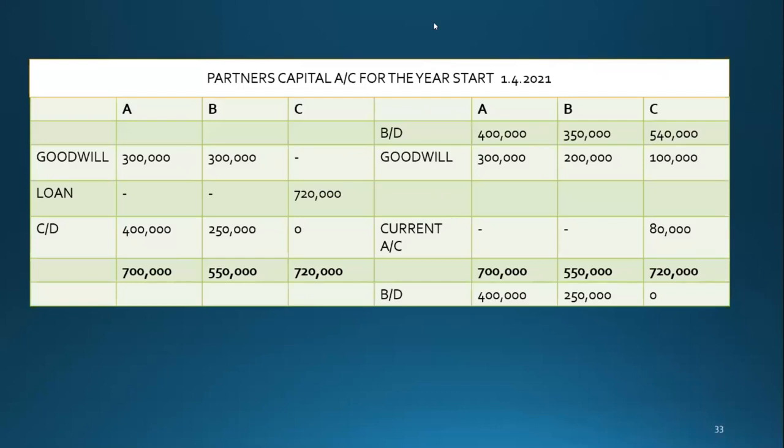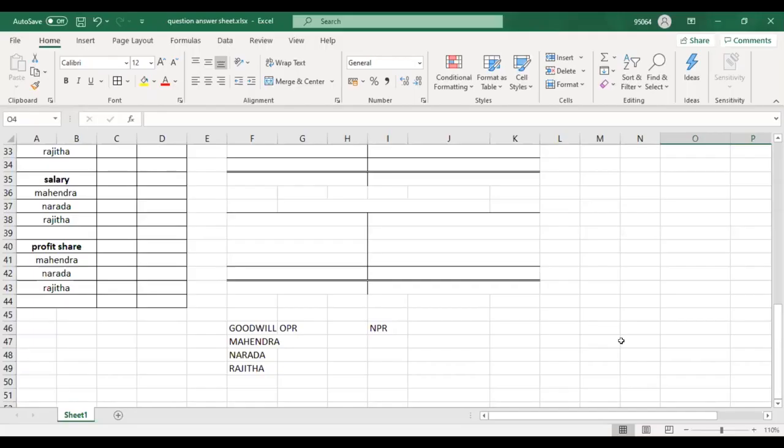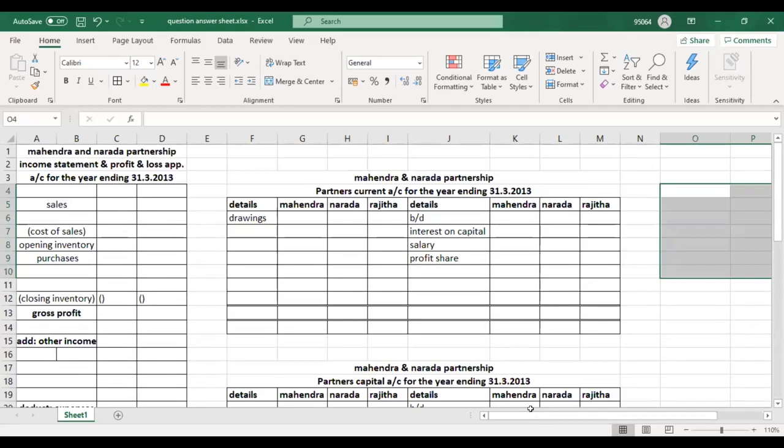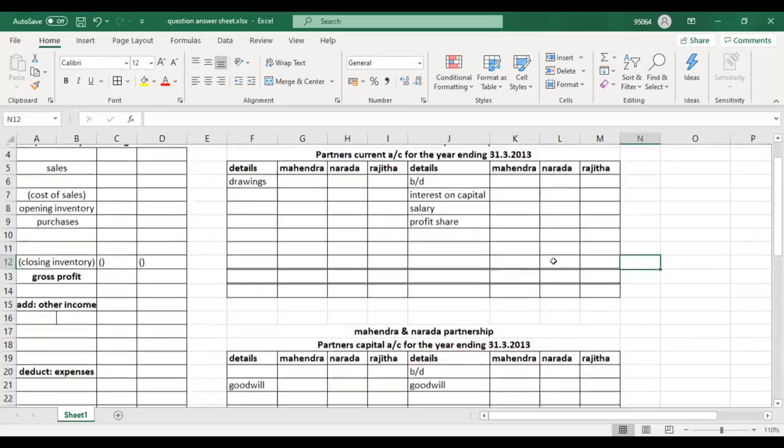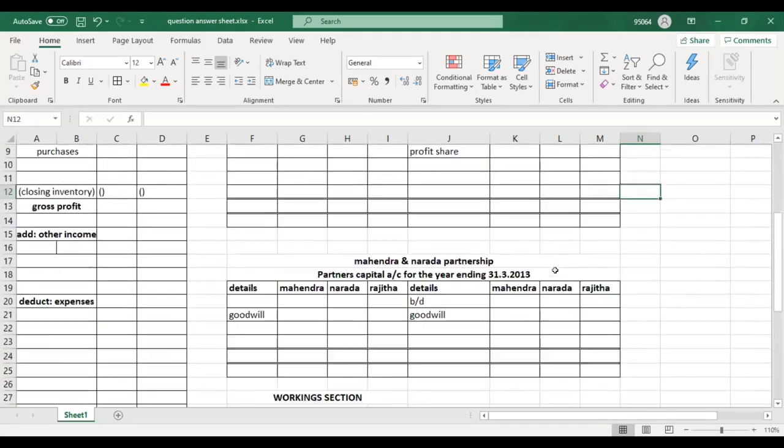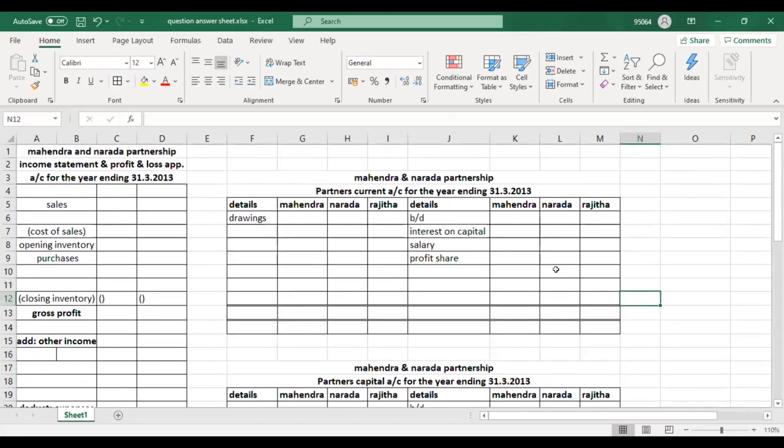For this past paper question, you need to have your past paper. So this is the answer sheet. Do you guys have your past paper with you? And can everyone see my Excel sheet? I have moved to the Excel sheet.